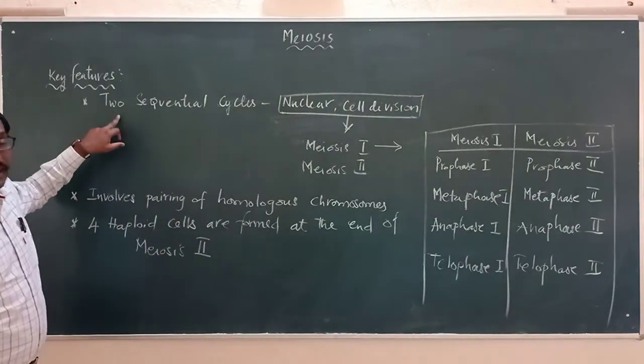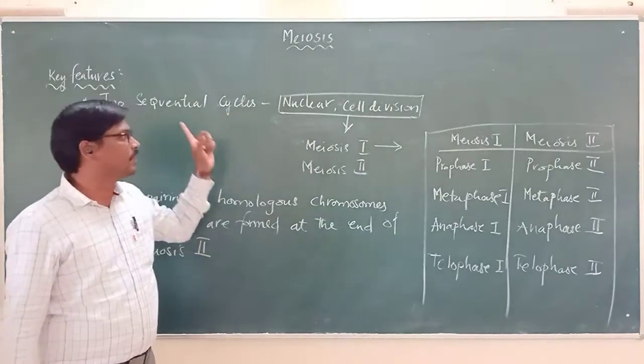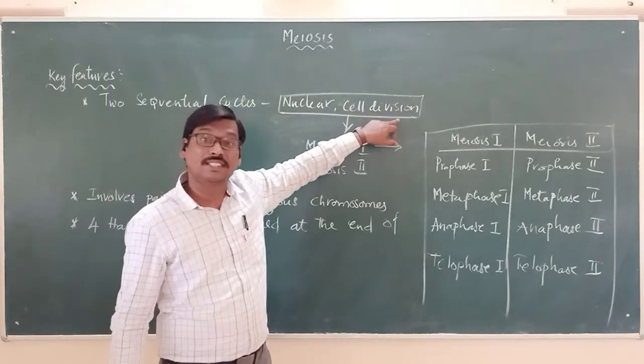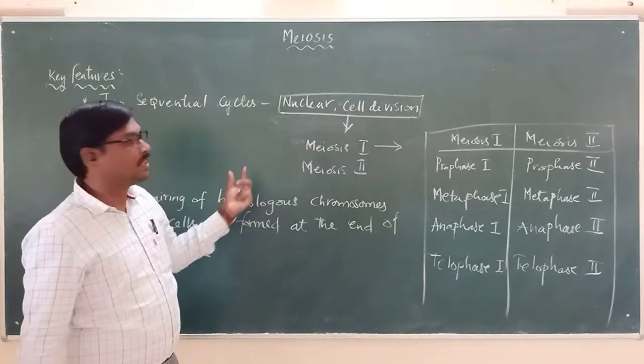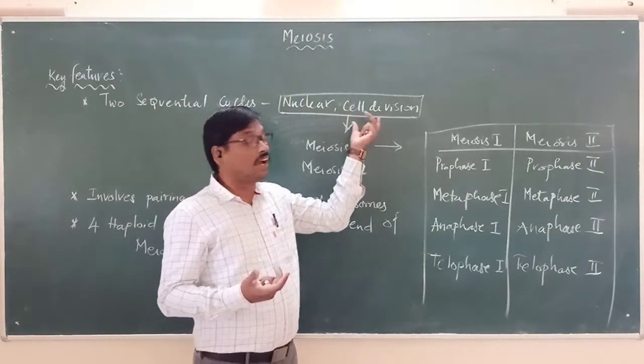First feature is that in meiosis we will be seeing two sequential cycles. One is called nuclear division, and the other one is called cell division. So in meiosis, the nucleus will be dividing, and after the nucleus division, what happens?